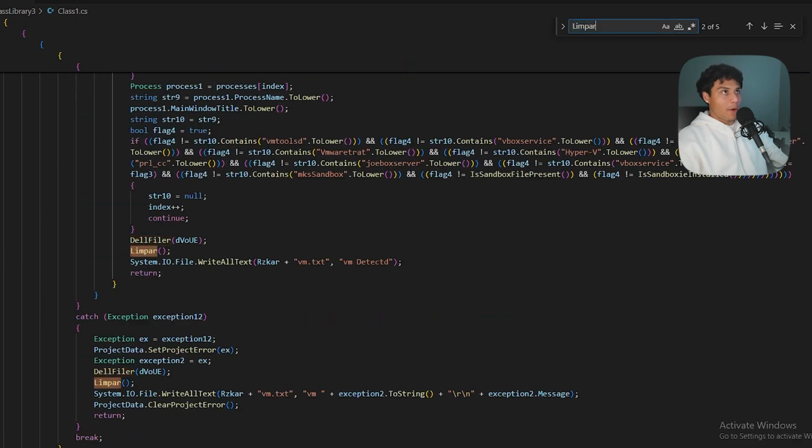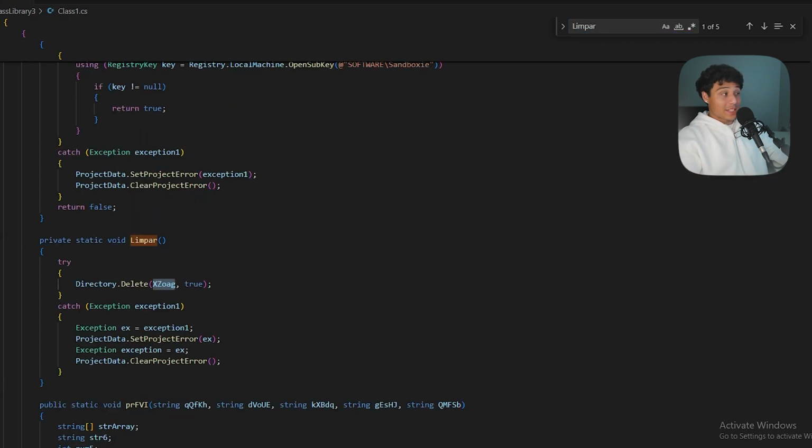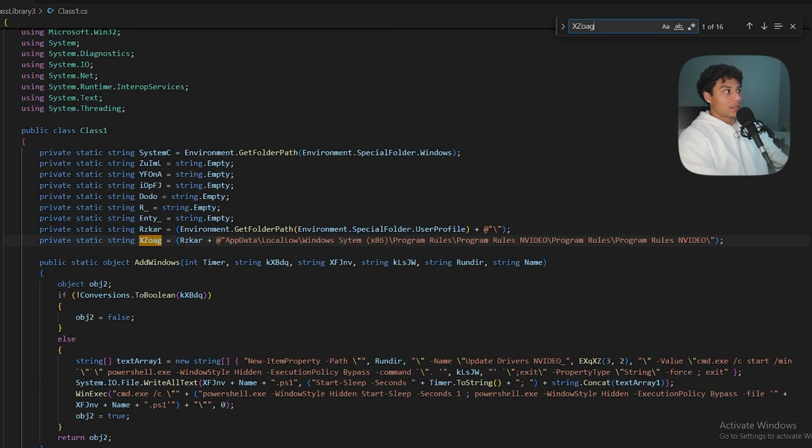Next one, Limpar, if we take a look at this one, you can see it actually deletes the entire directory it's working out of. And if we track down what directory that is, we can see it's using this hard-coded directory: AppData, LocalLow, Windows, System, x86, Program, yada, yada, yada, Program Rules, and Video. If it detects someone analyzing it, if it detects a security solution running, it literally self-destructs and deletes all of the files.